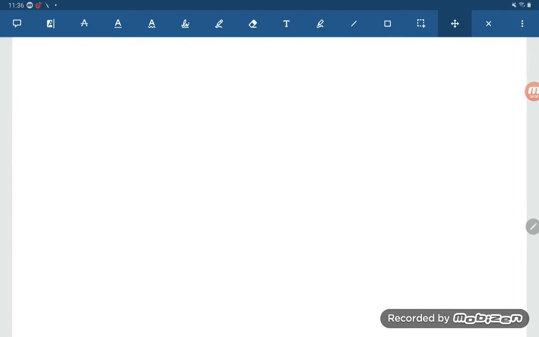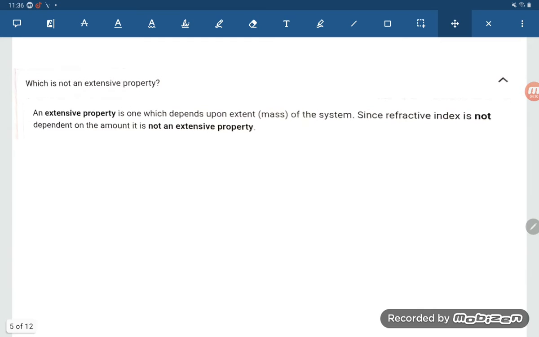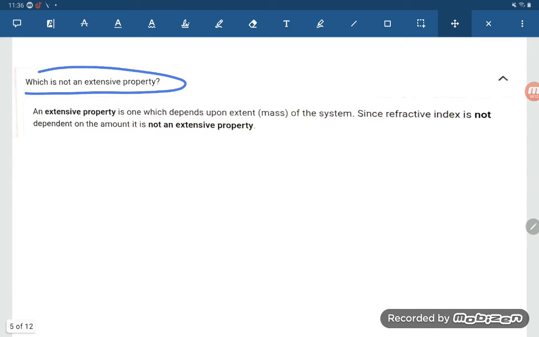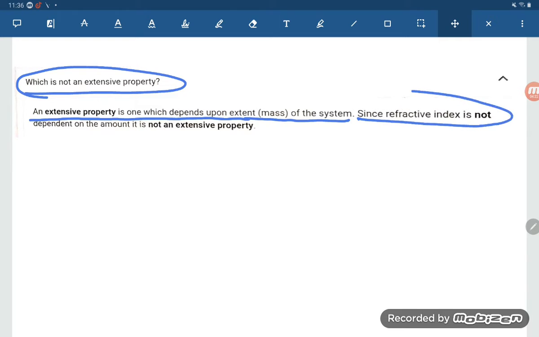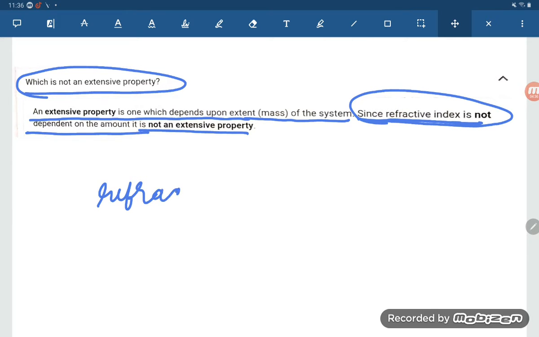Right, student? Now next point: which is not an extensive property? An extensive property is one which depends upon the extent, the mass of the system. See, student, refractive index is not dependent on the amount of substance, so it is not an extensive property. So that is the case when you are talking about the refractive index.